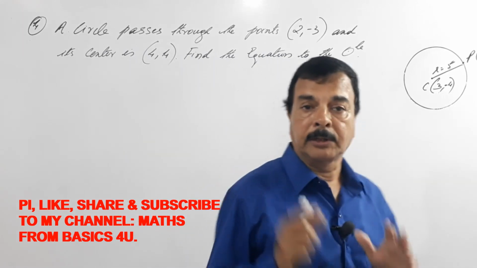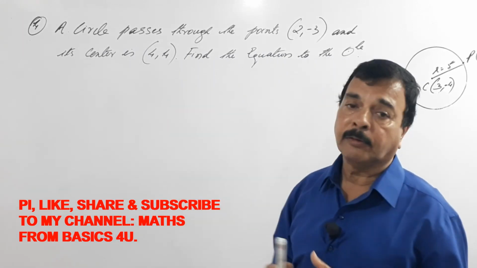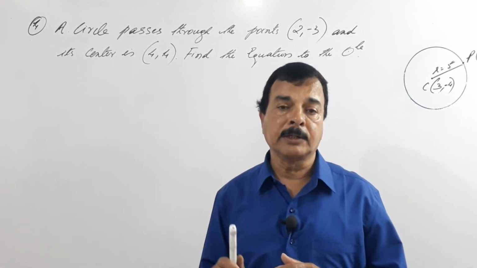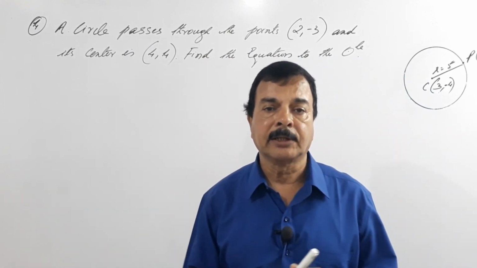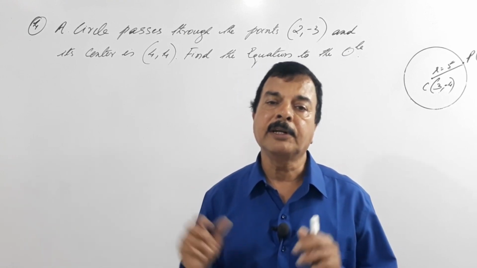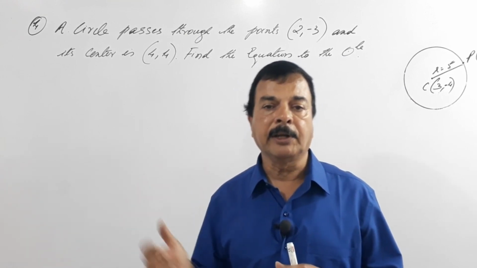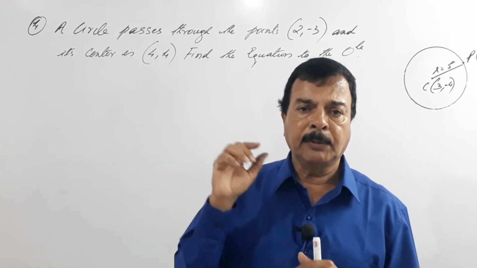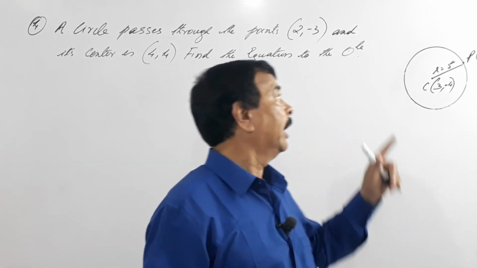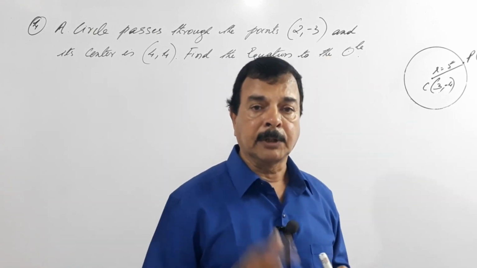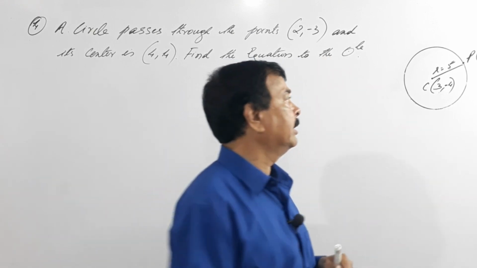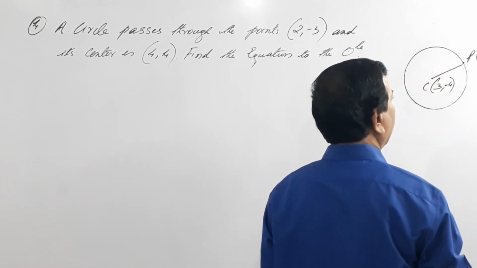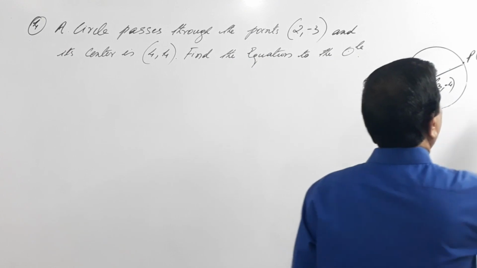So dear students, here we have the next problem. A circle passes through the point (2, -3) and has its center at (4, 4). Find its equation. That is, you have to find the equation of this circle. So here, if you observe keenly, we have been given the point and the center, but not the radius. So in this case, the radius is missing. So here, what has happened? He has given